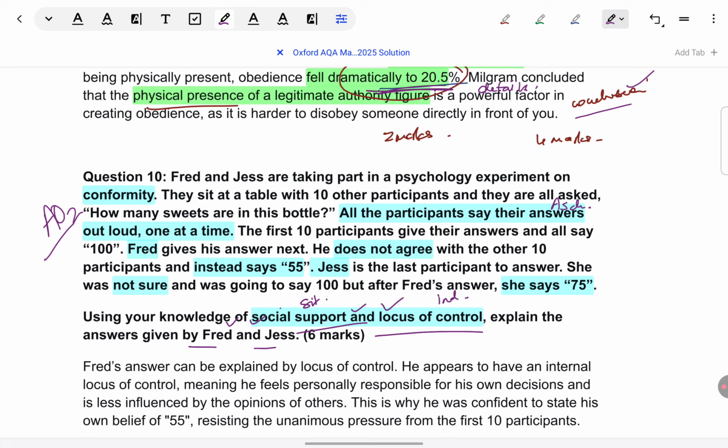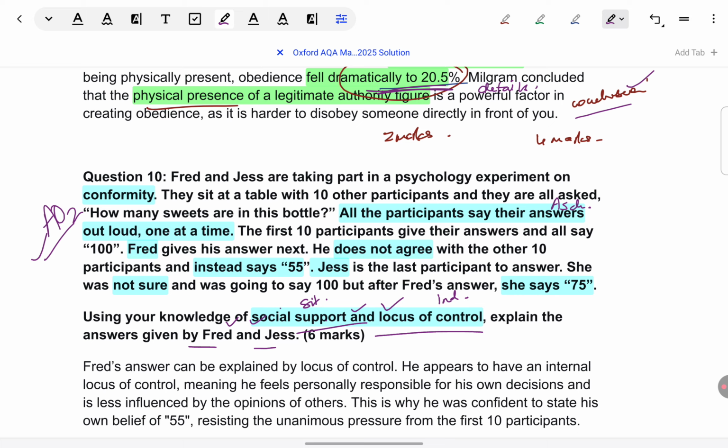Both factors do not have to apply to both characters. Next is, like I said in the beginning, it is AO2. It is fully application. So, in general, do you need to explain what is social support? No. In general, do you need to explain what is locus of control or any other details? Do you need to give any about it? No. Strictly as these concepts apply to Jess and Fred, you have to give, of course, in full details.